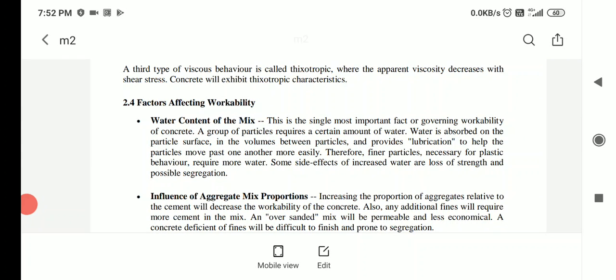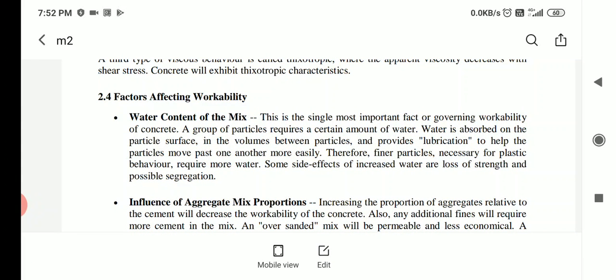First, I will explain how the water content of the mix affects workability. This is the single most important factor governing the workability of concrete. A group of particles requires a certain amount of water. Water is absorbed on the particle surface and in the volumes between the particles, and provides lubrication to help the particles move past one another more easily. Therefore, the fine particles necessary for plastic behavior require more water. A side effect of increased water is loss of strength and possible segregation.